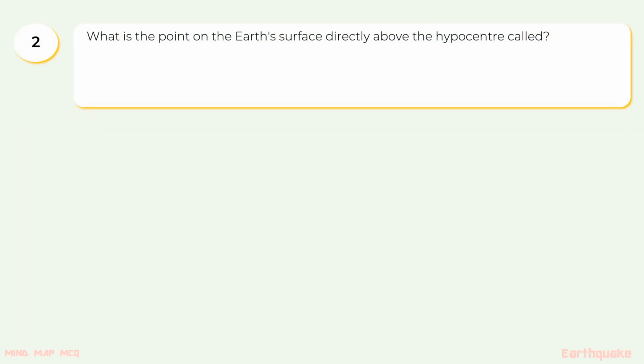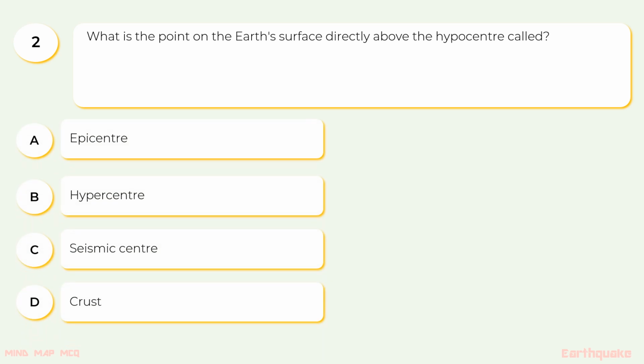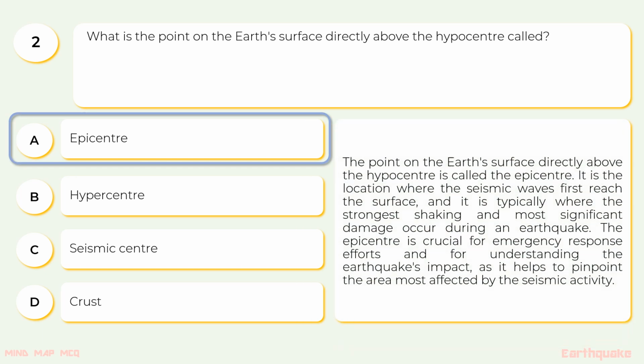2. What is the point on the Earth's surface directly above the hypocentre called? The options are A. Epicenter, B. Hypercentre, C. Seismic center, D. Crust. The correct option is A. Epicenter. The point on the Earth's surface directly above the hypocentre is called the epicenter.